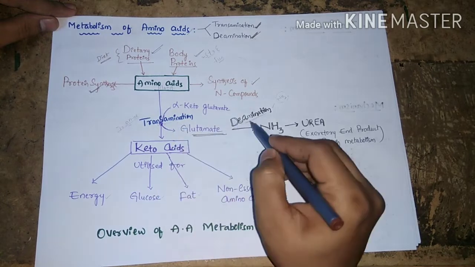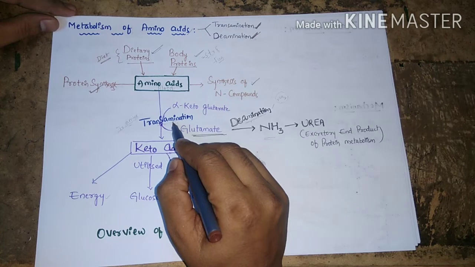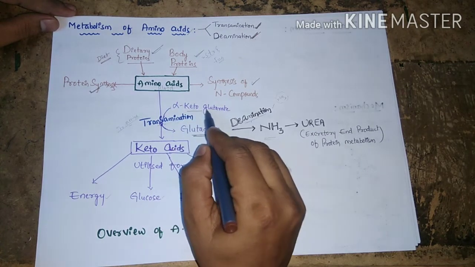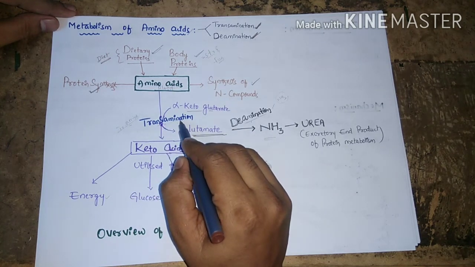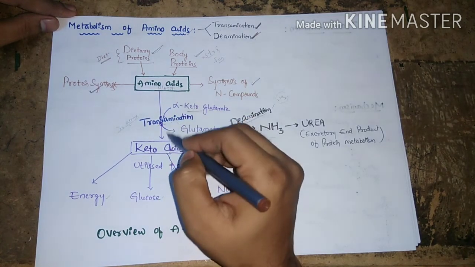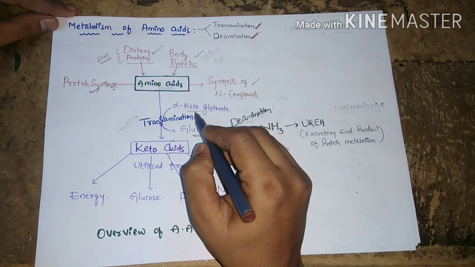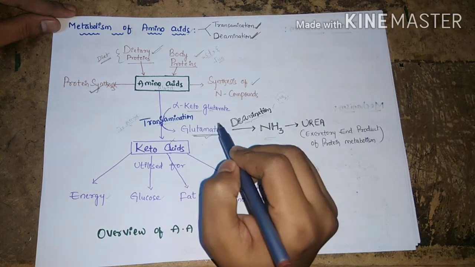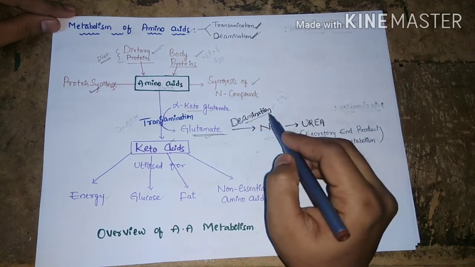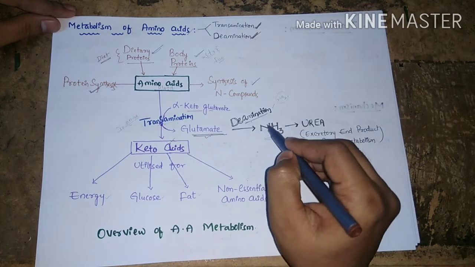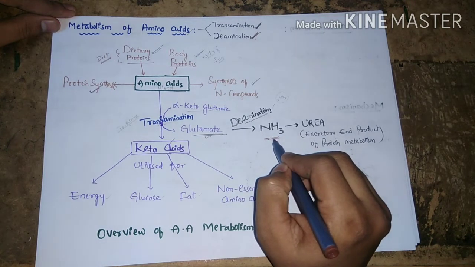These two reactions occur simultaneously. In transamination, the amine group is transferred from the amino acid to alpha ketoglutarate. In the presence of the transaminase enzyme, the amino acid is converted into a keto acid by giving up its amine group, and alpha ketoglutarate is converted into glutamate. The formed glutamate undergoes deamination and liberates ammonia. So free ammonia is liberated in this process.